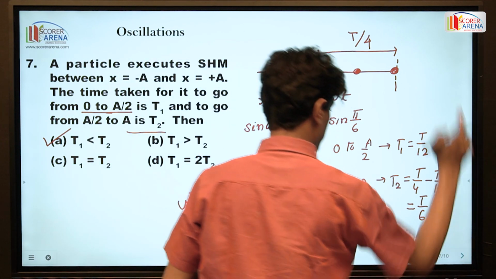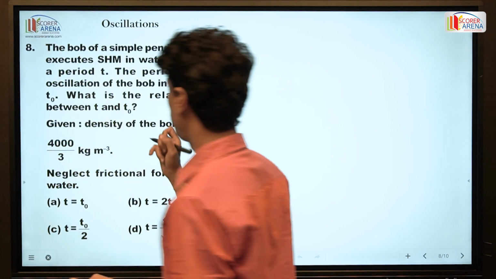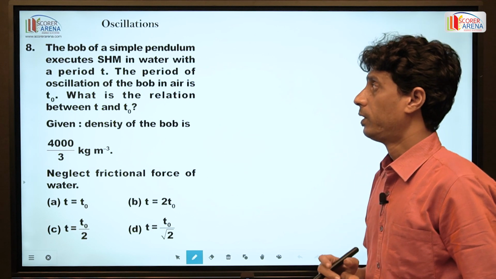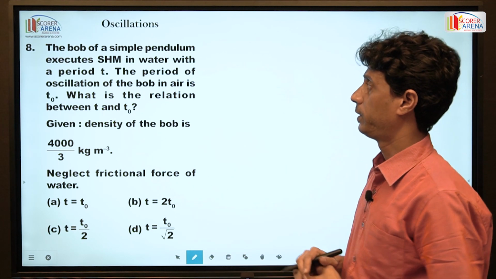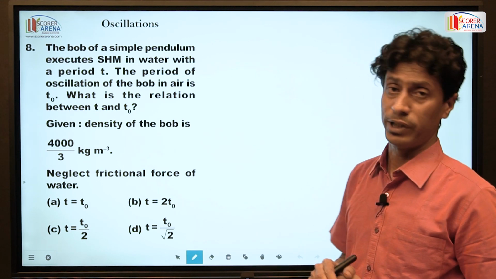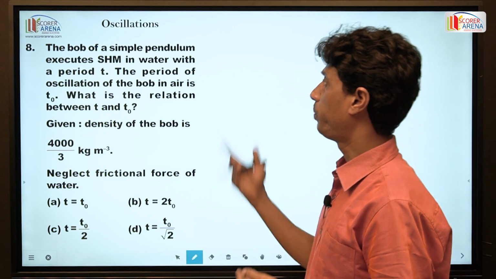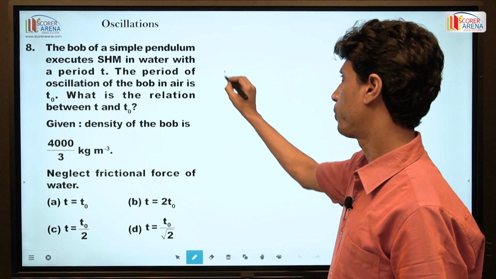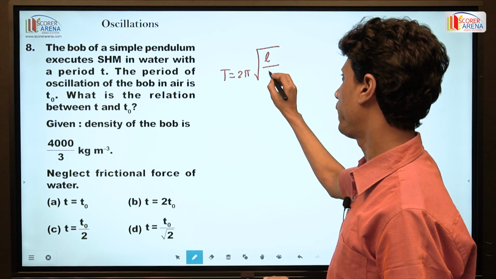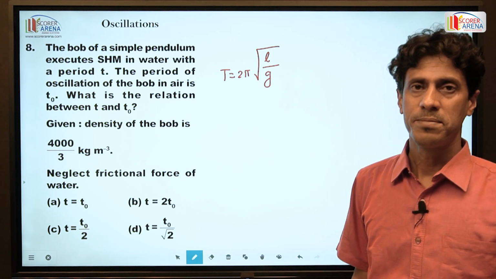Next, golden questions on the board. The bob of a simple pendulum executes simple harmonic motion in water with time period t, whereas the time period in air is t naught. You have to find the relation between the time period in water and in air. And you know, for a simple pendulum, the time period is T equals twice pi root over effective length by gravitational intensity on the earth's surface.